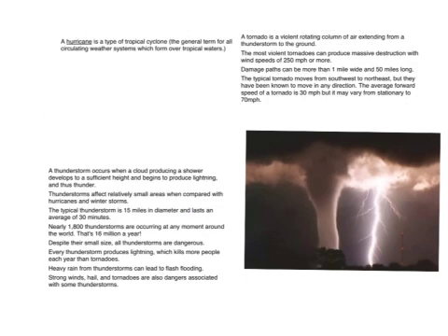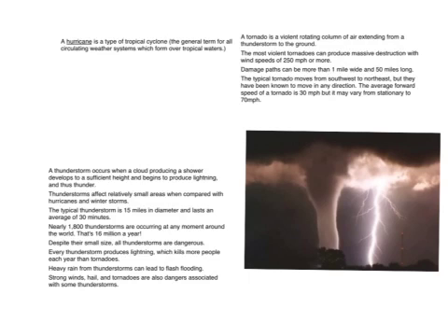A hurricane is a type of tropical storm, the general term for all circulating weather systems which form over tropical waters. A thunderstorm occurs when a cloud produces a shower, develops to a significant height, and begins to produce lightning and thus thunder. Thunderstorms affect relatively small areas when compared with hurricanes and winter storms. The typical thunderstorm is 15 miles in diameter and lasts on average 30 minutes.